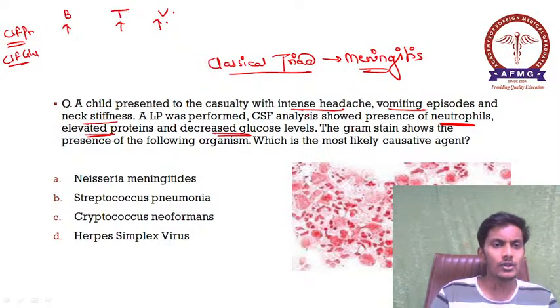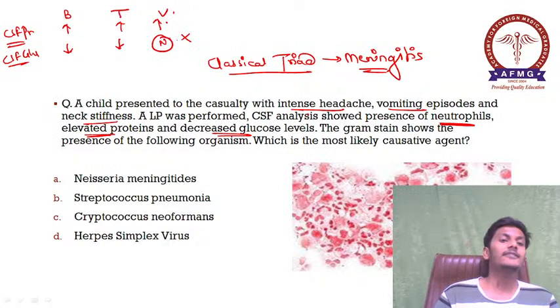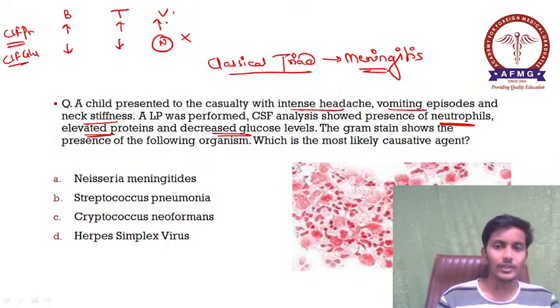So CSF glucose would be decreased in cases of bacterial and tubercular meningitis, but it would be normal in cases of viral meningitis. So this option was ruled out. Okay, anyways, then moving further, इन्होंने और क्या दिया है? There is presence of neutrophils. So we see cells.